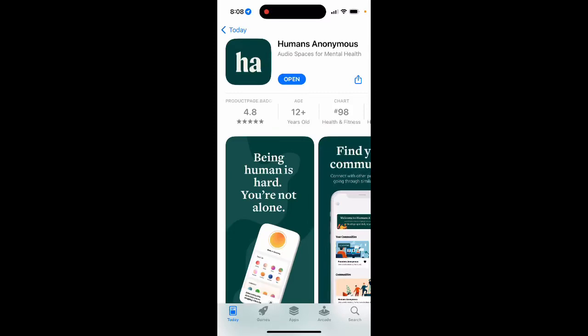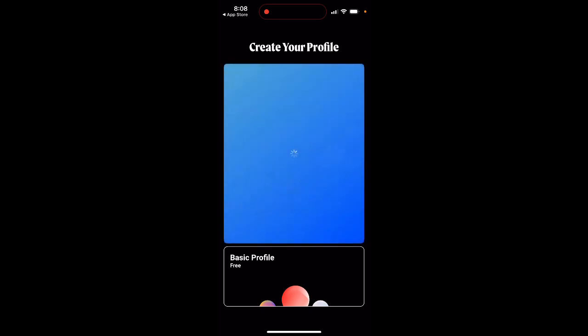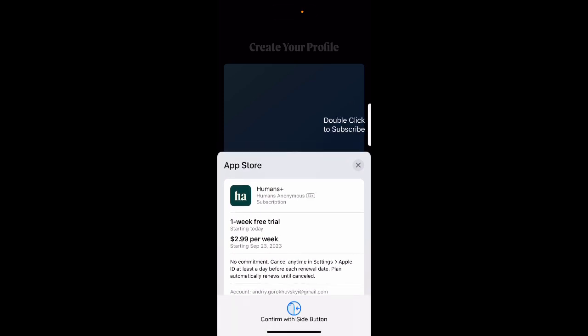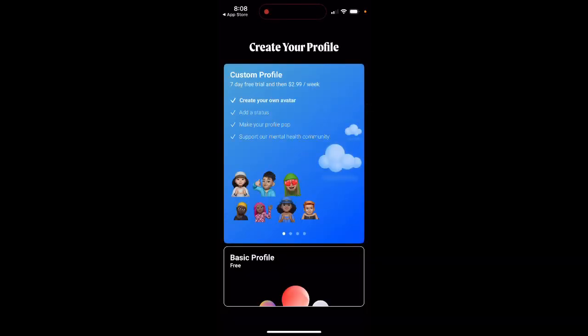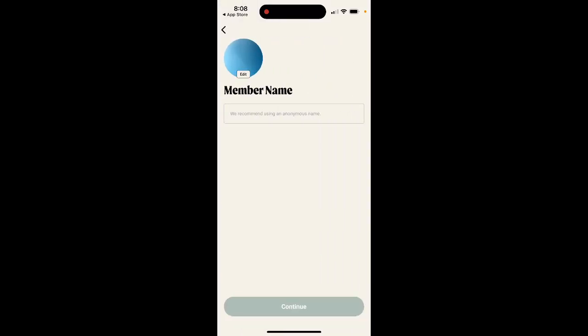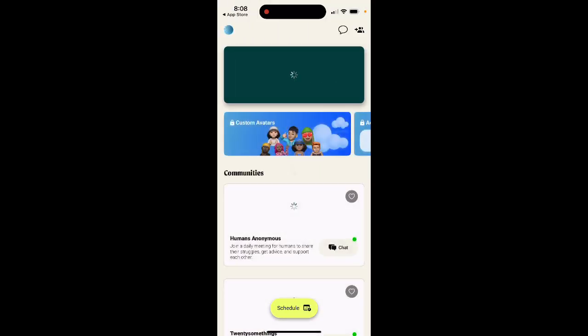Here is the Humans Anonymous app. Here you can select a custom profile where you just need to upgrade, and then you have some free trial, and actually it's not that expensive an option. So you can try that, or you can just try the free option, but then there are some limitations, and you can just proceed to create an account. Yeah, so that's basically it, and then you just enter your name. That's basically the idea.